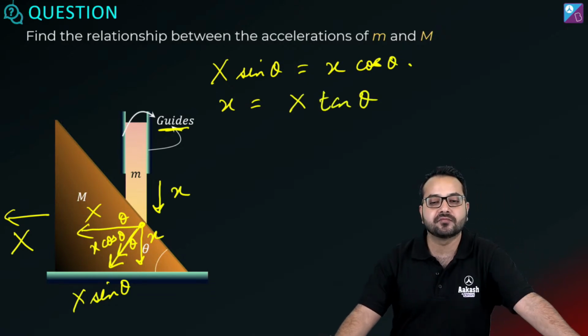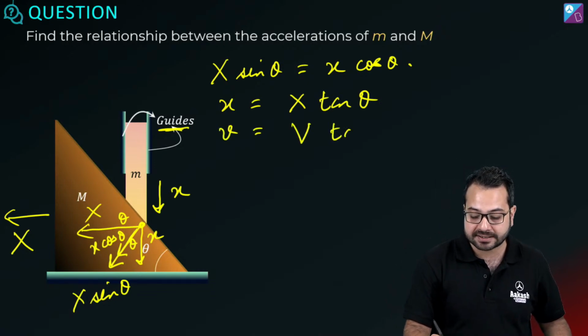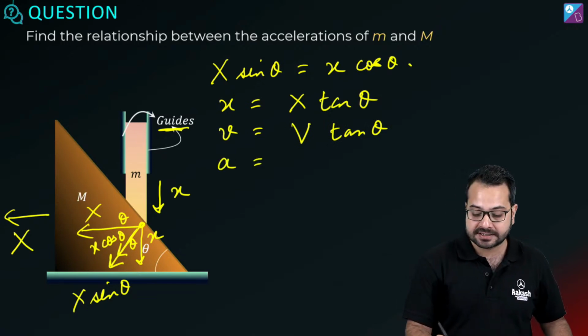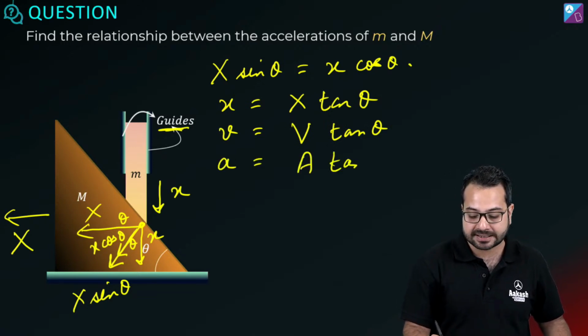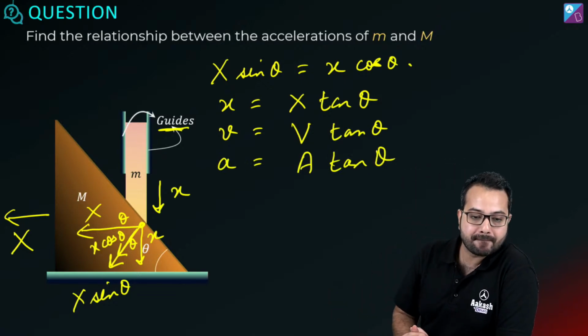Do you agree? So we can say that small v is equal to capital V tan theta. So we can also say that small a is equal to capital A tan theta, and hence you have found the relationship. Is this clear?